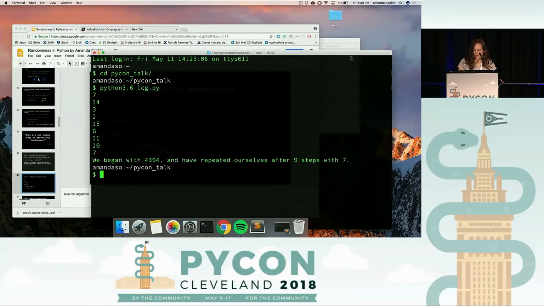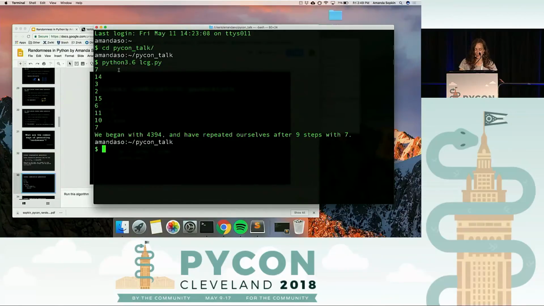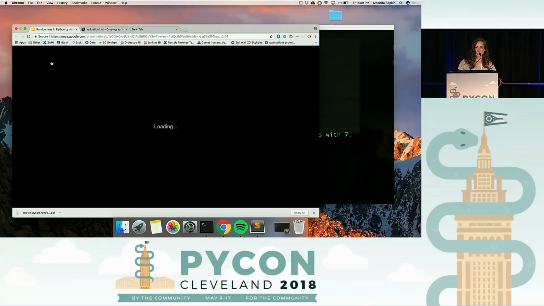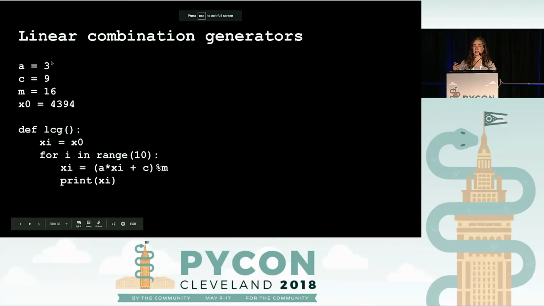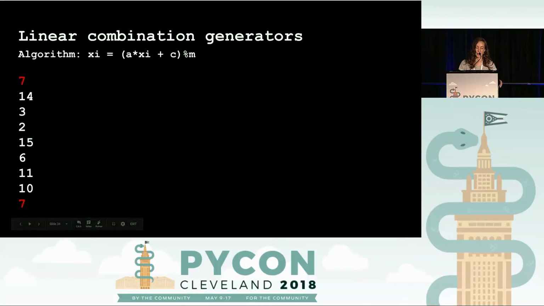Great. So looking at this, we can see that we start with 7 and we end with 7. So we repeated ourselves after just 9 steps. And that makes sense because it would take us up to 16 steps to repeat ourselves, and we did. And you could see that when I ran it as an example, I got the exact same output, which makes sense.